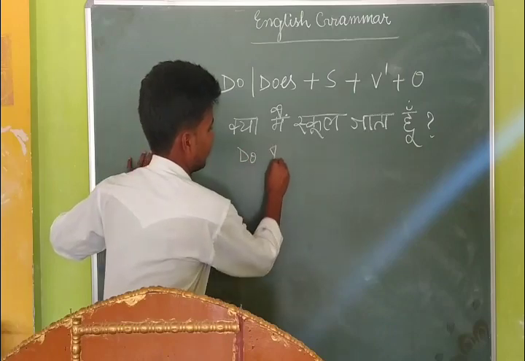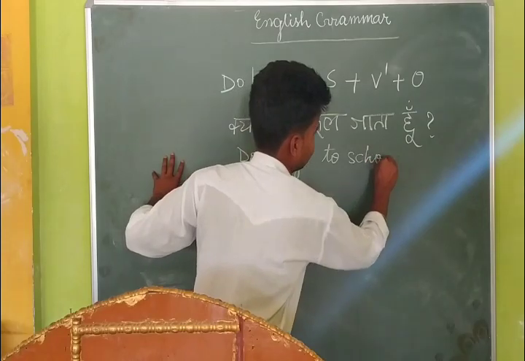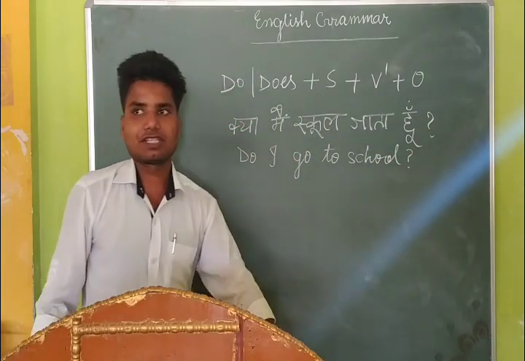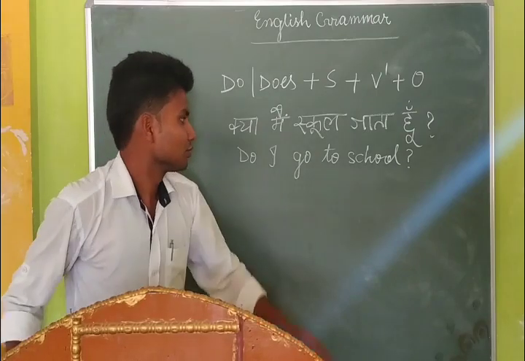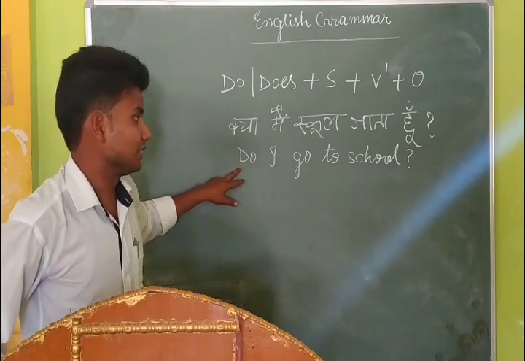Do I go to school? And then at last the sentence will end with an interrogation mark, that means the question mark. So this is the mode of an interrogative sentence of present simple tense.